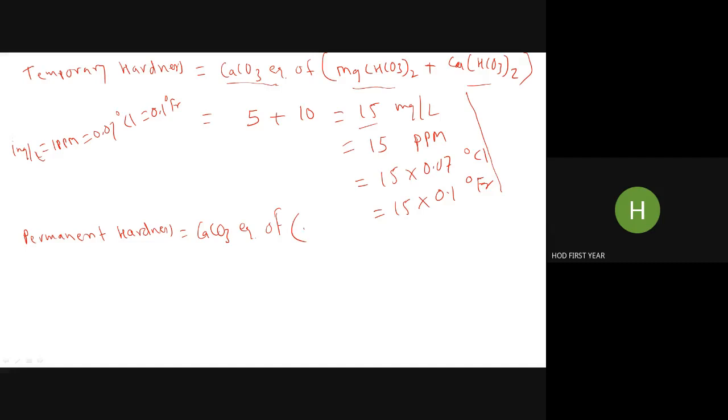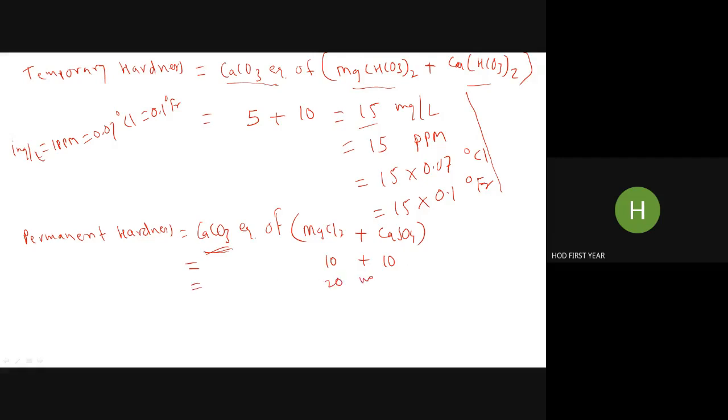Only 2 are there: one is magnesium fluoride plus calcium sulfate. Both are applicable. So that is equal to magnesium fluoride, 10 ppm I think, and calcium sulfate is also 10 ppm, as CaCO3 equivalent. So that becomes 20. The answer is 20.